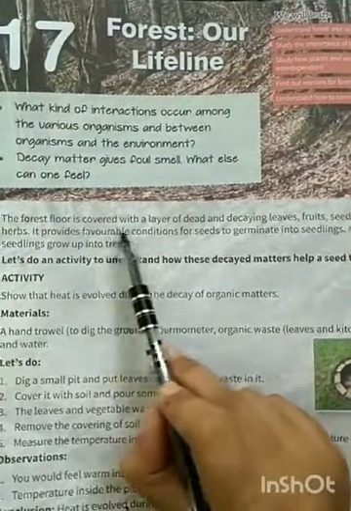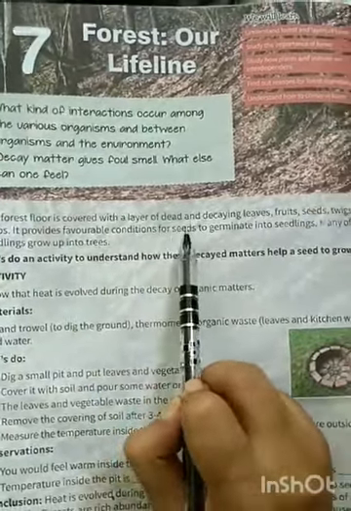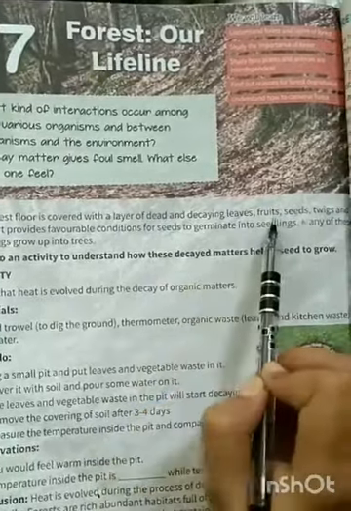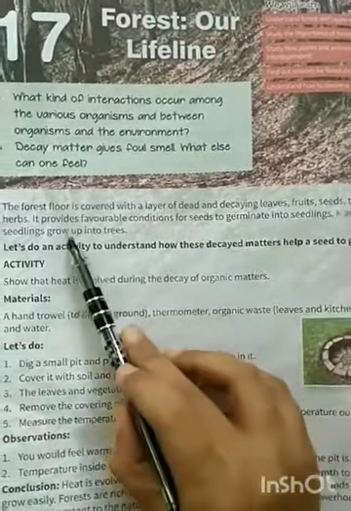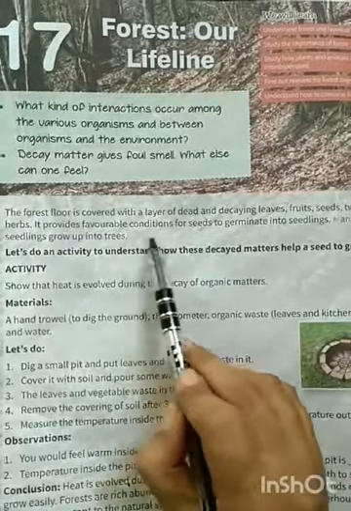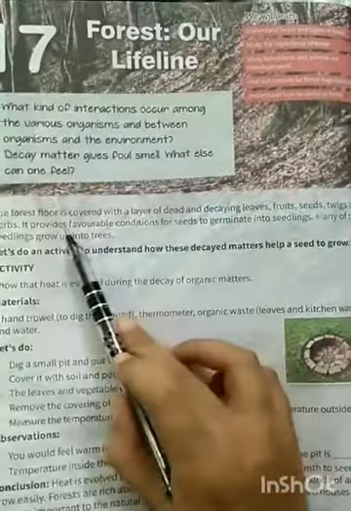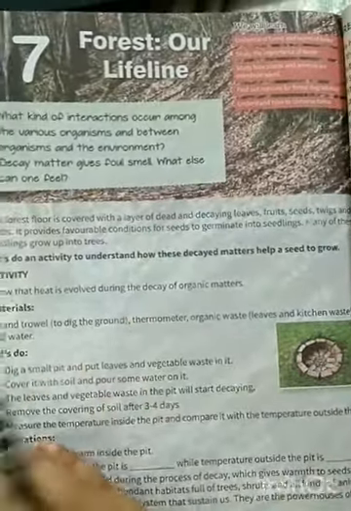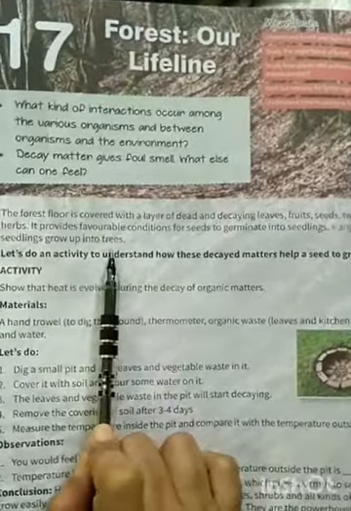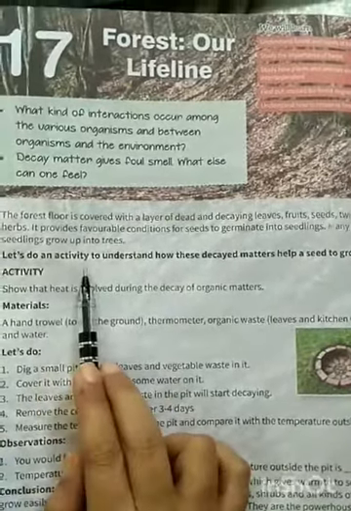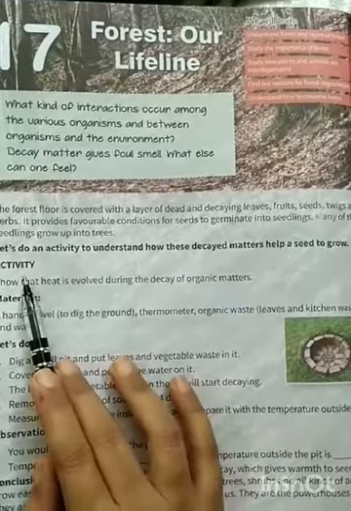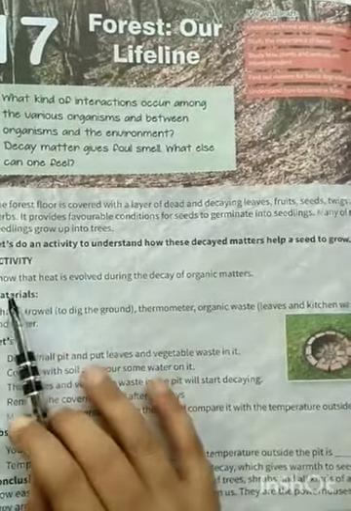The forest floor is covered with a layer of dead and decaying leaves, fruits, seeds, twigs, and herbs. It provides favorable conditions for seeds to germinate into seedlings. Many of these seedlings grow up into trees. Let's do an activity to understand how these decayed matters help a seed to grow.